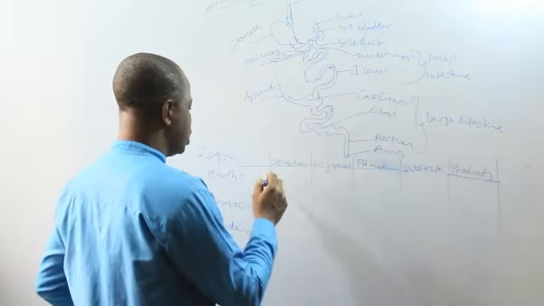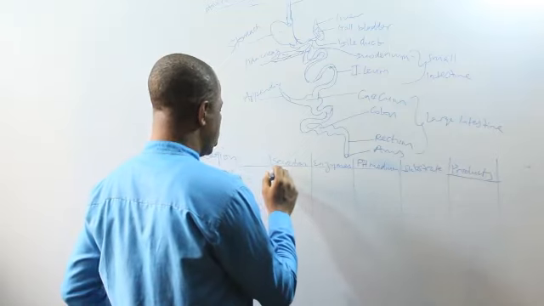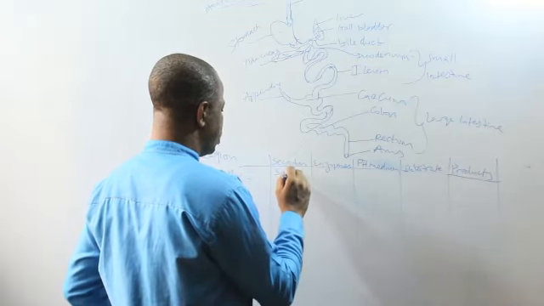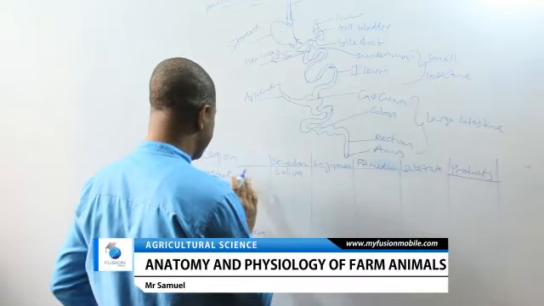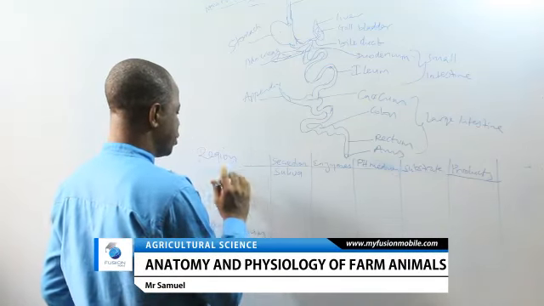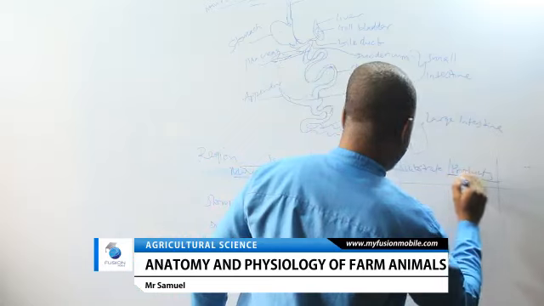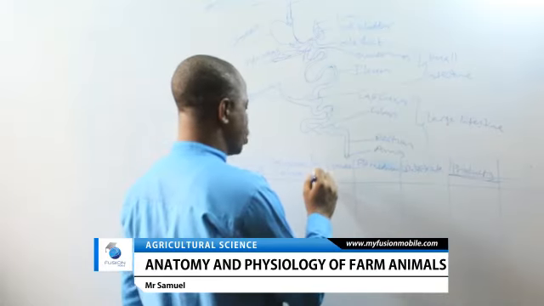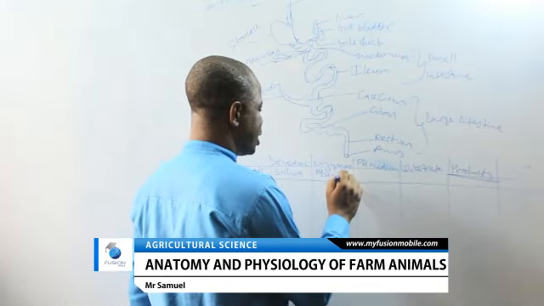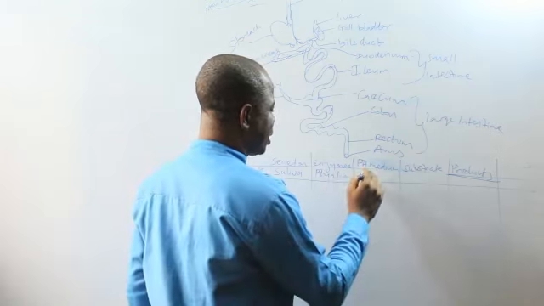So in the mouth, the secretion is called saliva. Saliva comes from the salivary gland. So let's write mouth, saliva. And what we produce there is called ptyalin. The enzyme is ptyalin. The pH medium is alkaline.